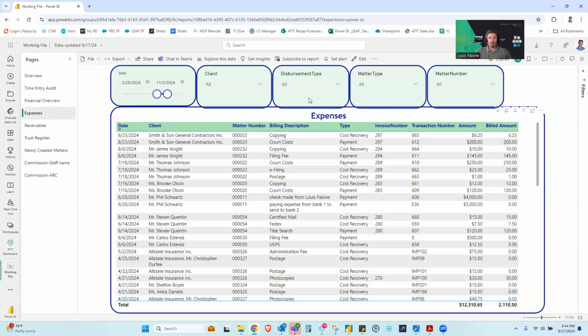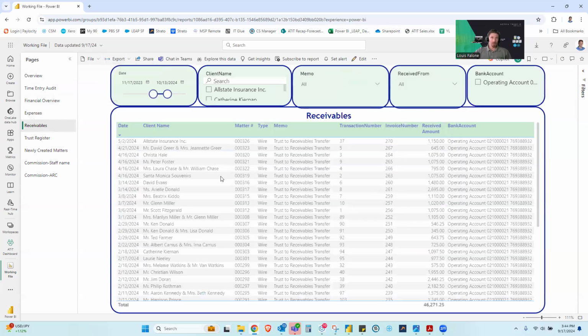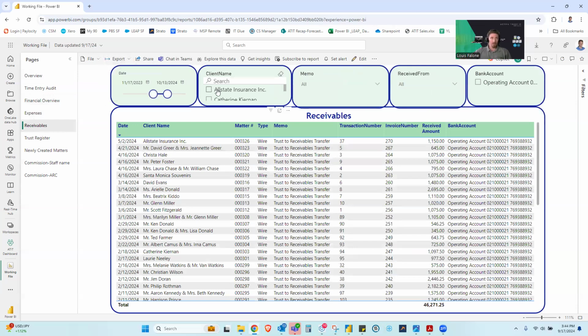Expenses, just a nice report allowing you to filter by client, disbursement type, matter type, even matter number. If you wanted to, let's say, print this report and distribute it amongst the firm, you can export as a PDF. If your colleague has Power BI, you can share this report with Power BI, and that applies to all the tabs. Your receivables report allows you to filter by client, memo, received from, and bank account if you have multiple bank accounts.